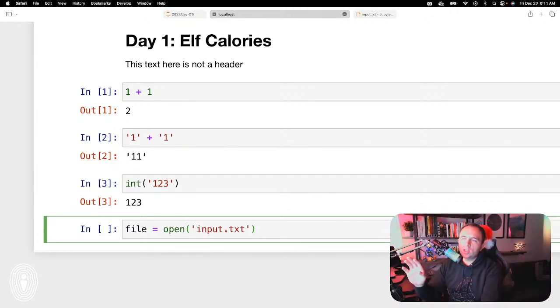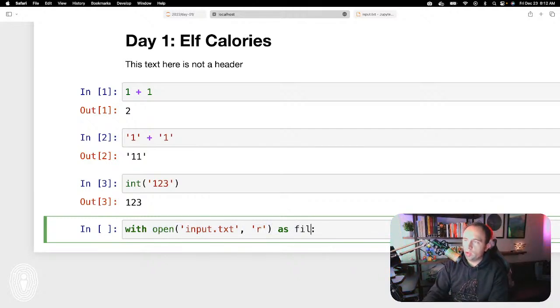And so it creates a risk that we can make edits to that file that we might not want to make. The better way to do it is to grab the contents of that file, save it into a variable, and close the file as soon as you can. The quick way to do this is the with command. So with open input.txt, and then you can pass in a second parameter to make sure it's only in a read-only capacity. R stands for read. As f, so with this file, and we're going to refer to it as f, or we'll just call it file to make it a little more clear.